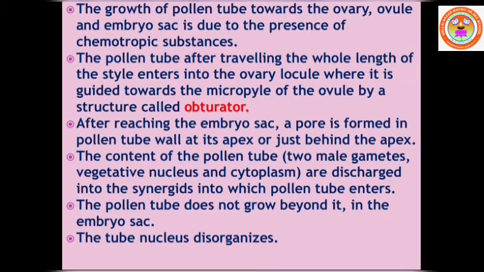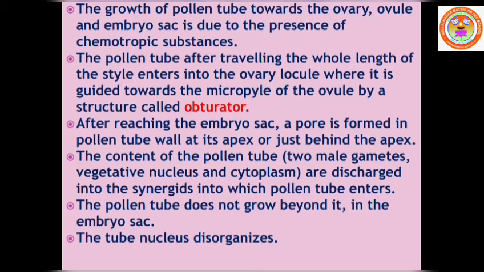The tip of the pollen tube contains two male gametes, children. So the content of the pollen tube, which contains two male gametes, vegetative nucleus, cytoplasm, everything is there, is discharged into the synergids.